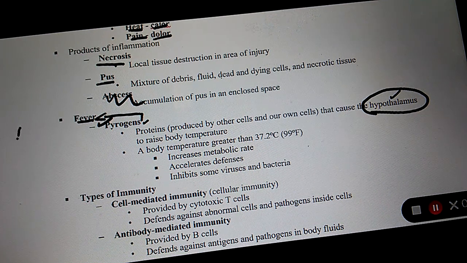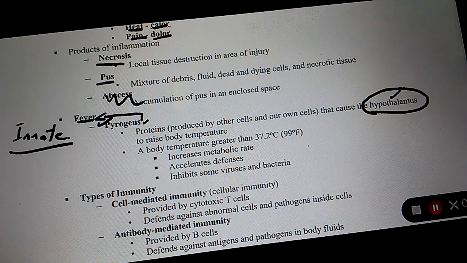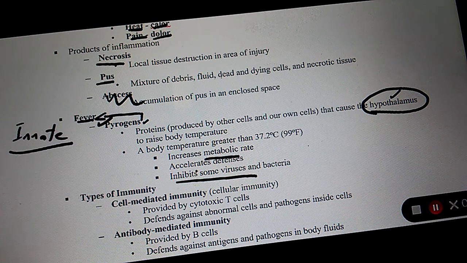Is fever part of innate or adaptive? Innate. Does fever increase the metabolic activity of our cells? Yes. Does it inhibit some bacteria and viruses? Yes.